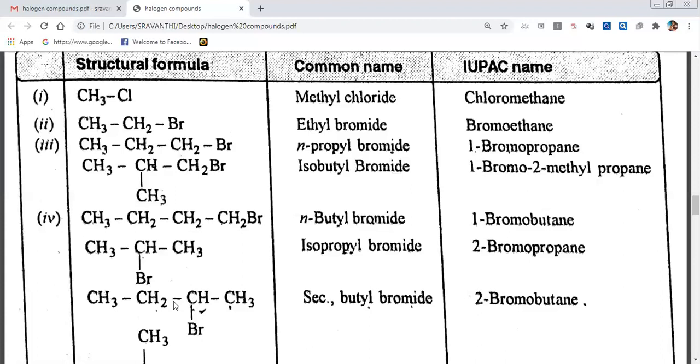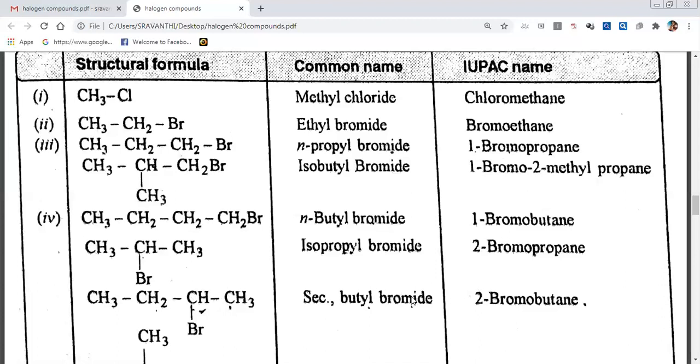If a carbon is connected to 3 carbons, we call it a tertiary carbon. Here, the bromine is attached to the secondary carbon. That's why we call it secondary. How many carbons are there? 1, 2, 3, 4. That's why butyl bromide.